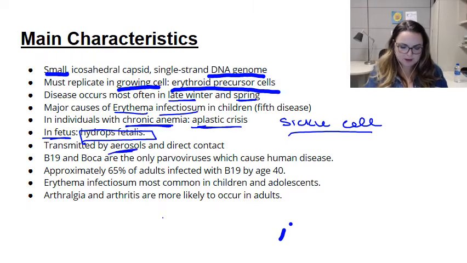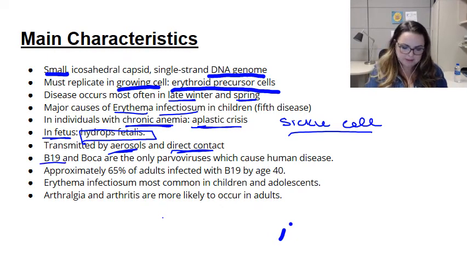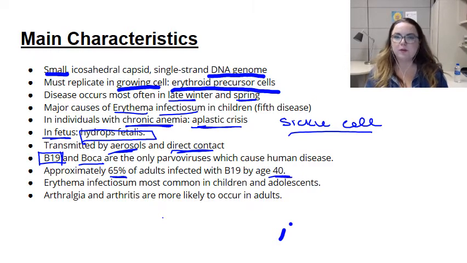It is transmitted by aerosols and direct contact. So this is another one of those that kind of runs rapidly through child cares. There are actually two parvoviruses which cause human disease, B19 and bocavirus. We're really only going to talk about B19. B19 is pretty common. About 65% of adults have been infected with B19 by the age of 40. So most of us at some point in our lives will contract it.